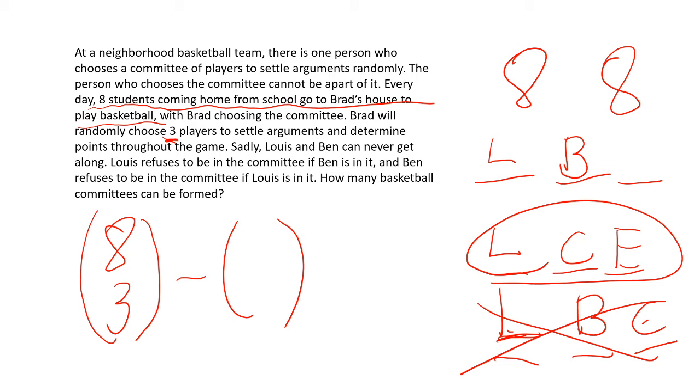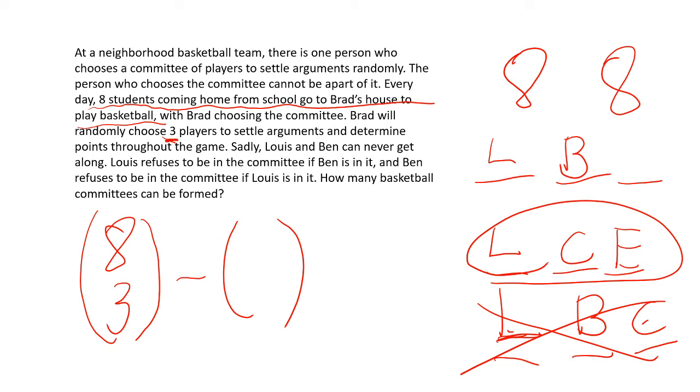How are we going to develop a combinatoric? Pause the video for about 15 seconds, and then I'm going to give you my solution. Alright, so hopefully you've come up with a solution. We have 3 spots for the committee.